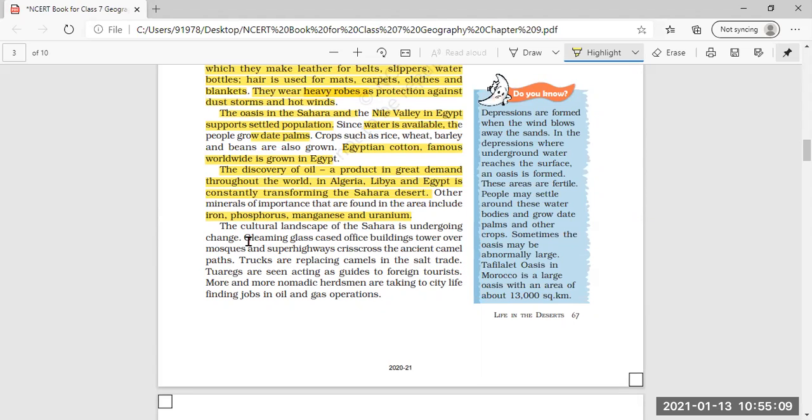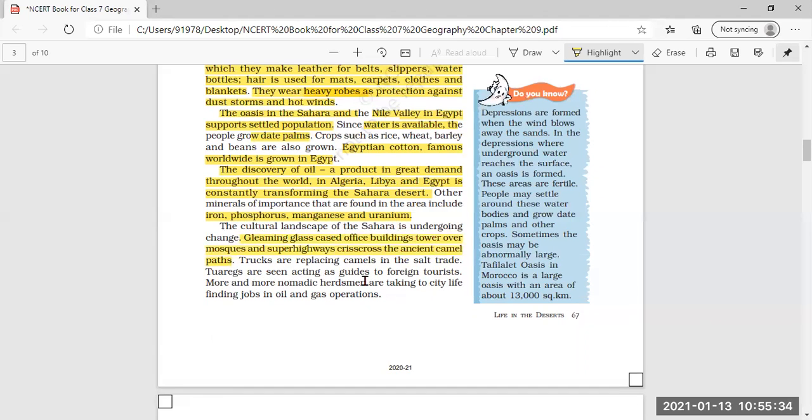All this is found now in the Sahara Desert. All these we can see in the Sahara Desert now. It means a great change in the landscape of Sahara is coming nowadays.